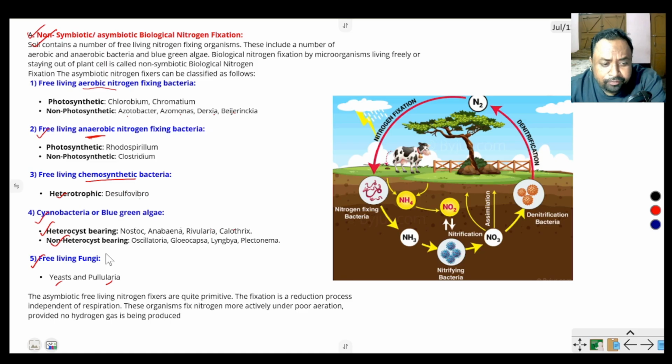The asymbiotic free-living nitrogen fixers are quite primitive. It is a less effective process, but they fix atmospheric nitrogen when present free-living in soil. They convert nitrogen to ammonia, ammonia to nitrite, then nitrate. They fix in this form.